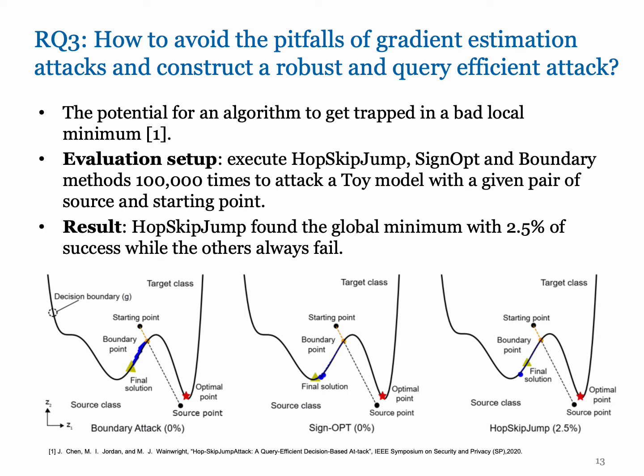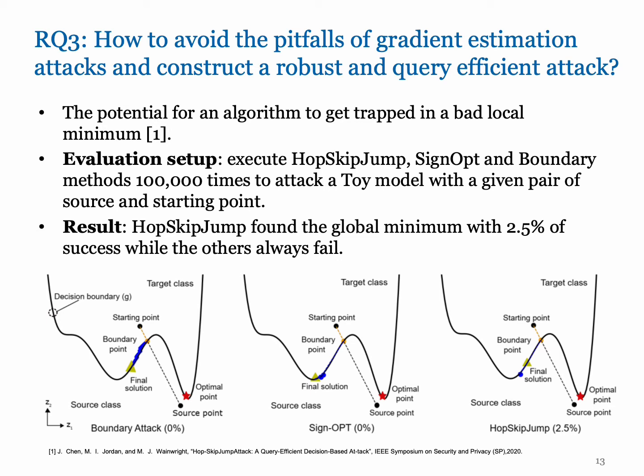One of the pitfalls of gradient estimation methods is the potential for an algorithm to get trapped in a bad local minimum. To understand and illustrate the underlying cause of this pitfall and our observation mentioned above, we use three state-of-the-art methods to attack a toy model, whose decision boundary is illustrated in the figure. Source and starting images are represented by a pair of source and starting points in this figure. These attacks result in different final solutions, denoted by yellow triangles. We ran this algorithm 100,000 times.